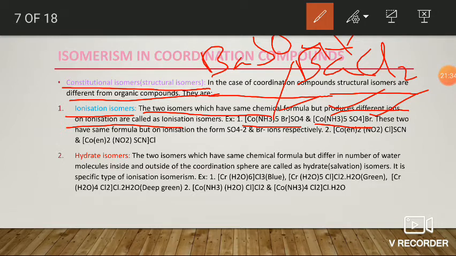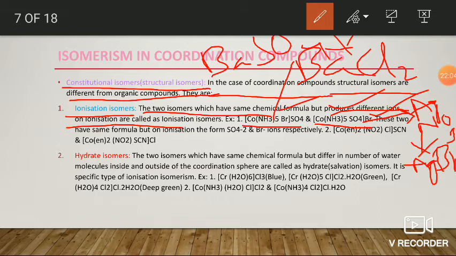But the second one reacts with silver nitrate, AgNO3, to form silver bromide precipitate. Generally it is a pale yellow colored precipitate.